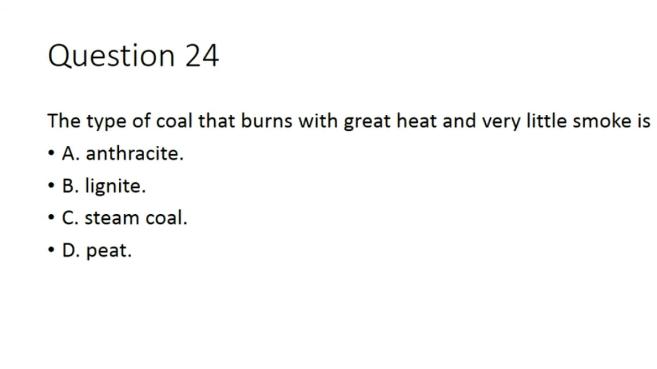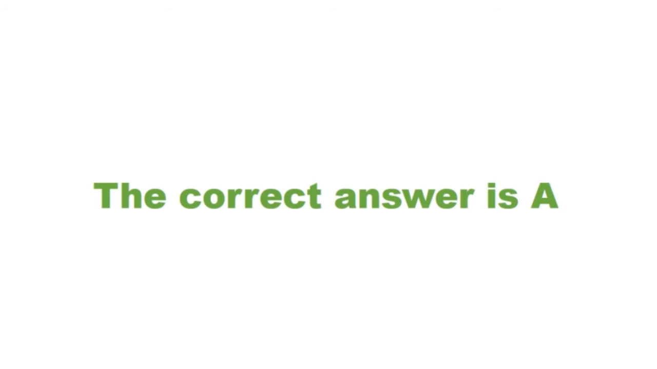Animals. 24. The type of coal that burns with great heat and very little smoke is A. Anthracite, B. Lignite, C. Steam coal, D. Peat. The correct answer is anthracite.